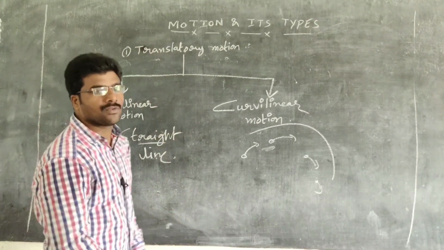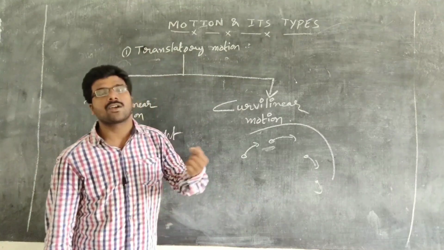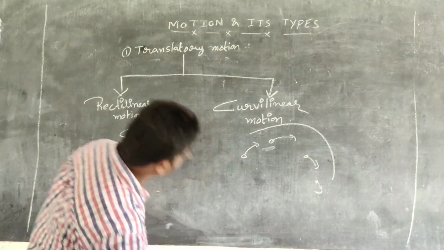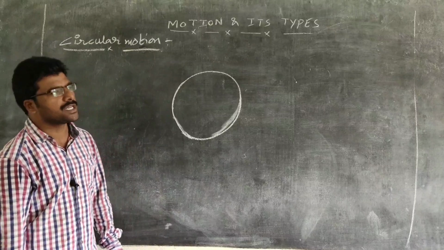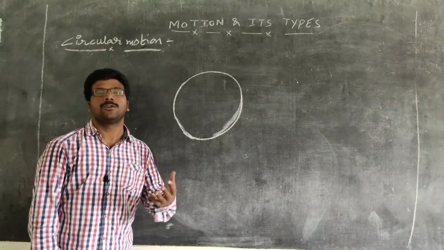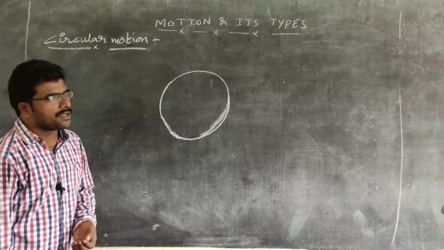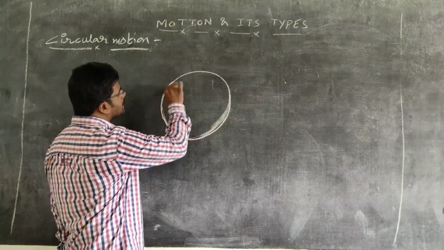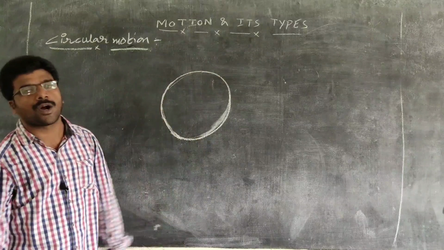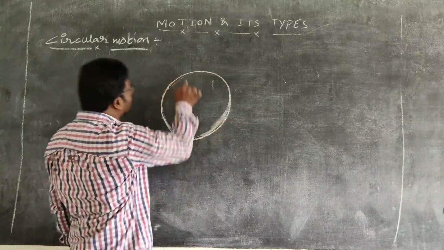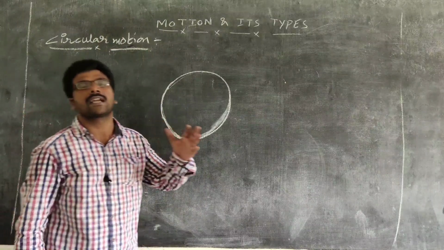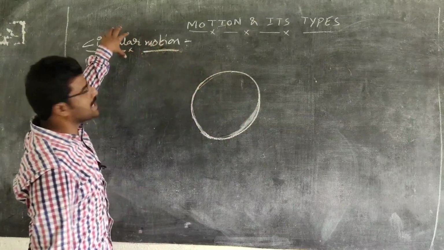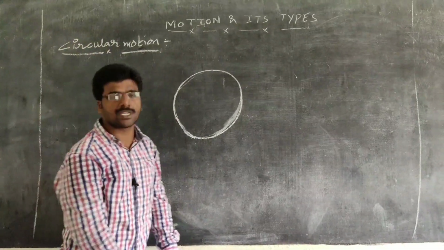So what is the next type of motion? That is circular motion. Now we are going to discuss circular motion. A body is said to be in circular motion if it moves along the circumference of a circle, that means if the motion of the body is confined to a circle, then it is undergoing circular motion.